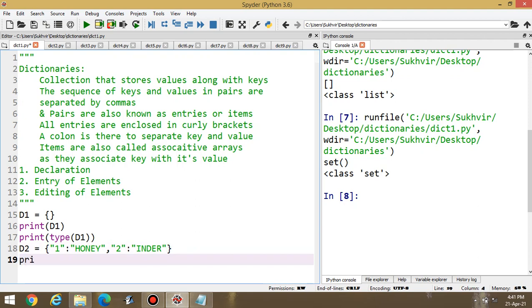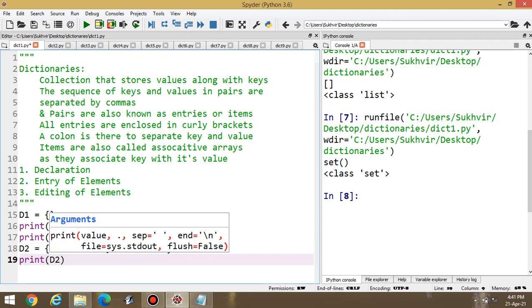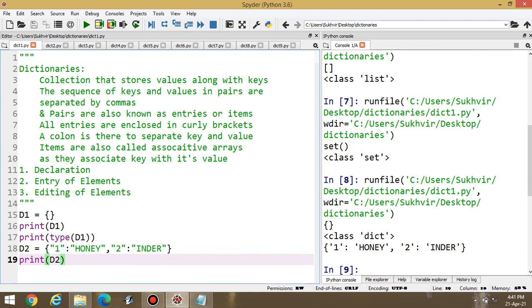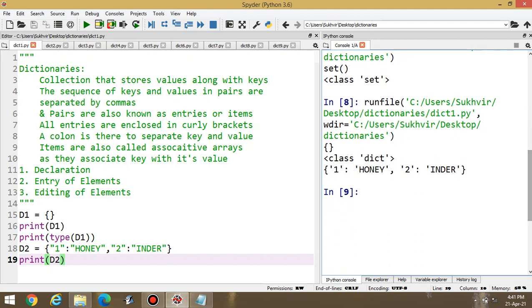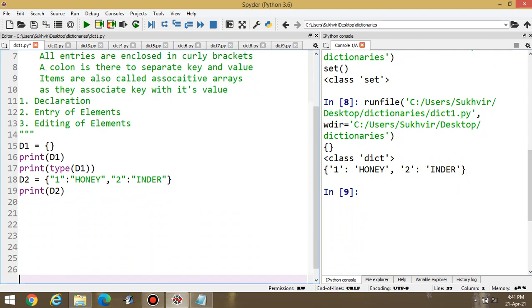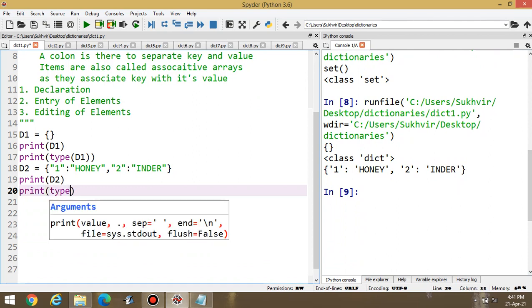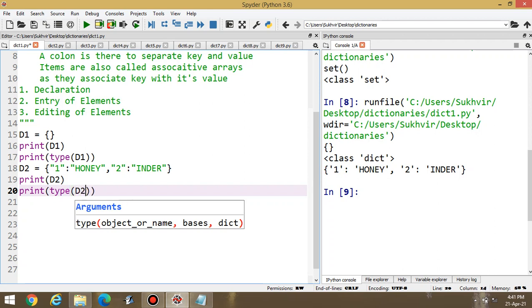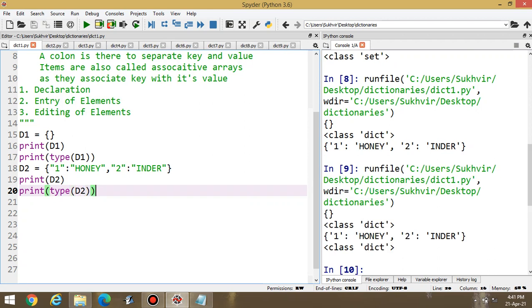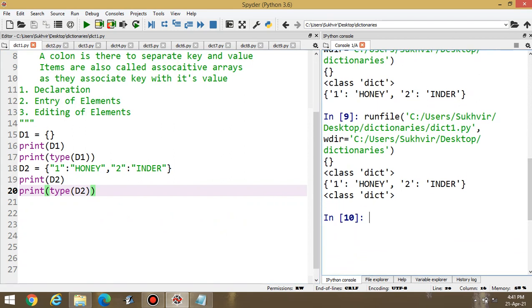Now display D2. Then execute the program. You can see here the second dictionary, 1 honey, 2 Inder. And after that, you can display the type of D2. It's also a dictionary. You can see here the class of second group, that is D2.